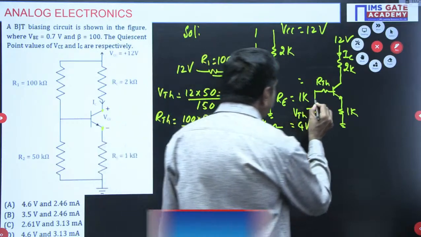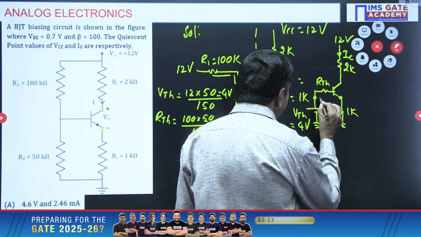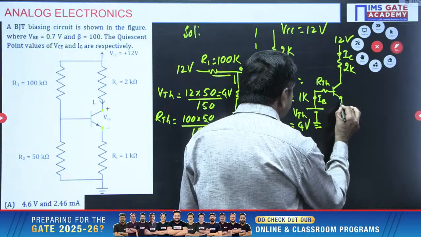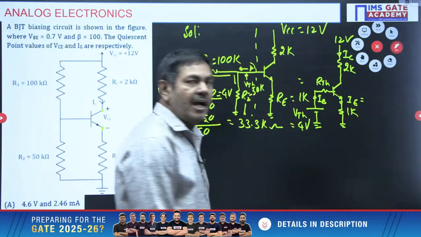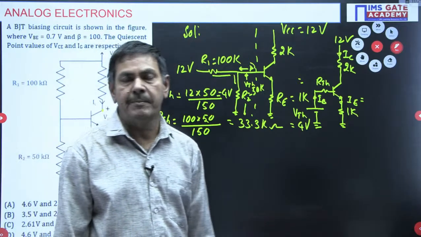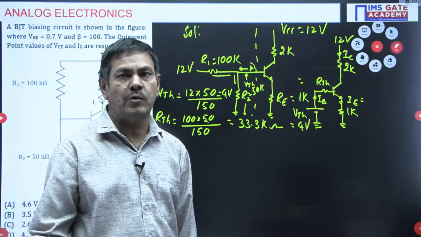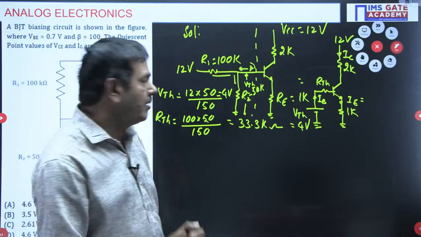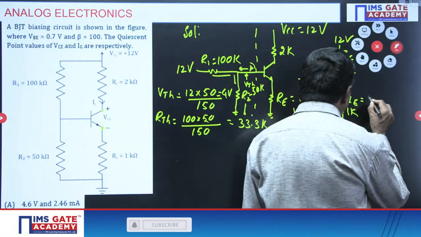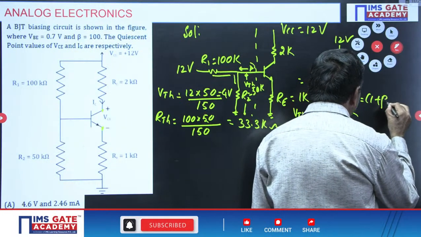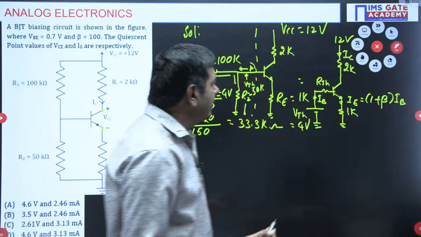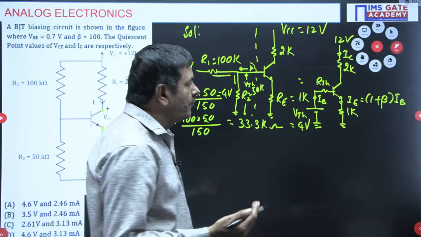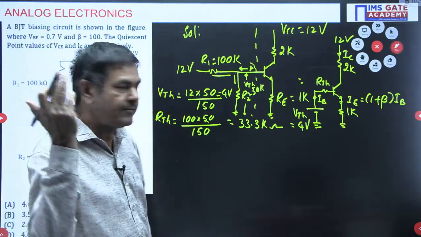This current is the base current IB. This current is IE. Emitter current equals IB plus IC, everybody knows. IC equals beta into IB. If IB is taken common, IE equals 1 plus beta times IB. Sir, why are you converting in terms of the base current? Initially I wish to find the base current. By using the base current, I can find IC.